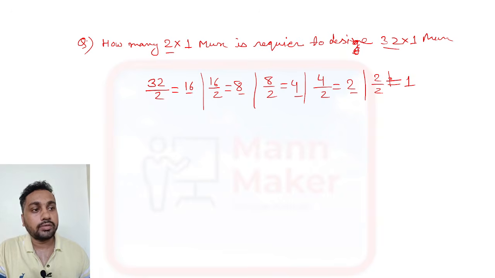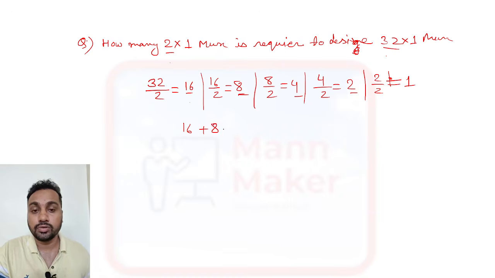So you need to divide by 2 till it becomes 1, until it cannot be divided further. If anything else is there, suppose 64 is there and 4 is there, then you start with 64 by 4 like that. So in the first stage you require 16 2 into 1 muxes. In the second stage you need 8 2 into 1 muxes.